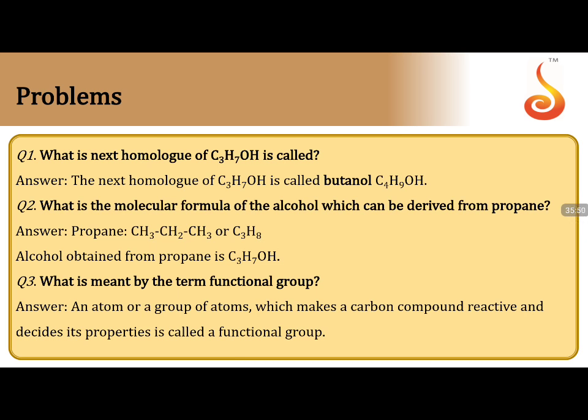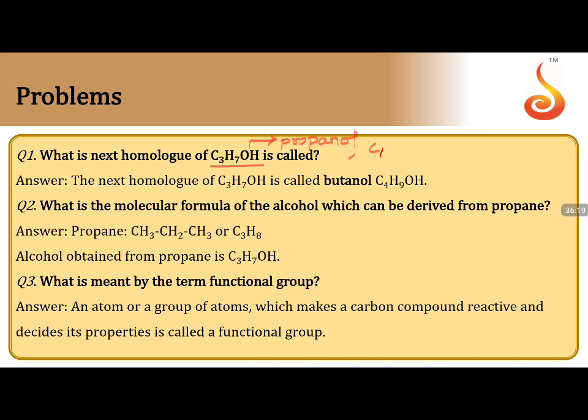Now let us answer some questions over here. Very easy questions, we can easily answer. What is the next homologue of C3H7OH called? First we need to understand what this is called. 3 carbons, so prop-ane-ol, propanol. If it is propanol, the next homologue will have 1 carbon more.